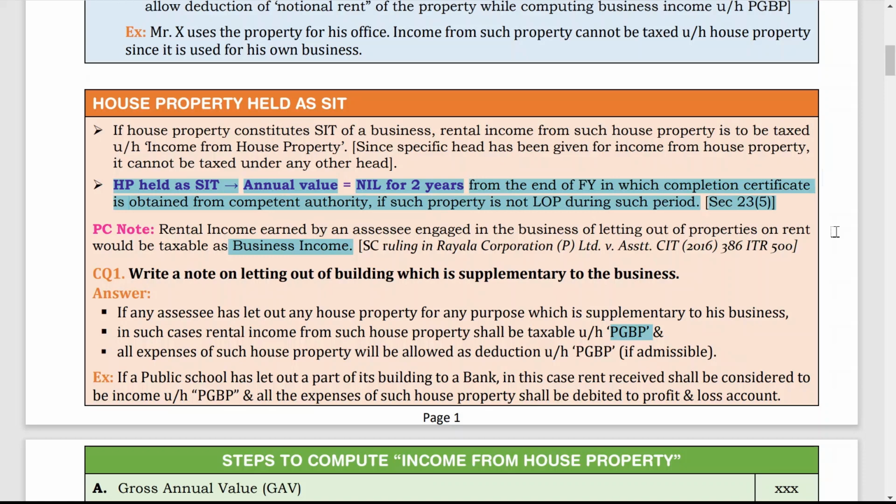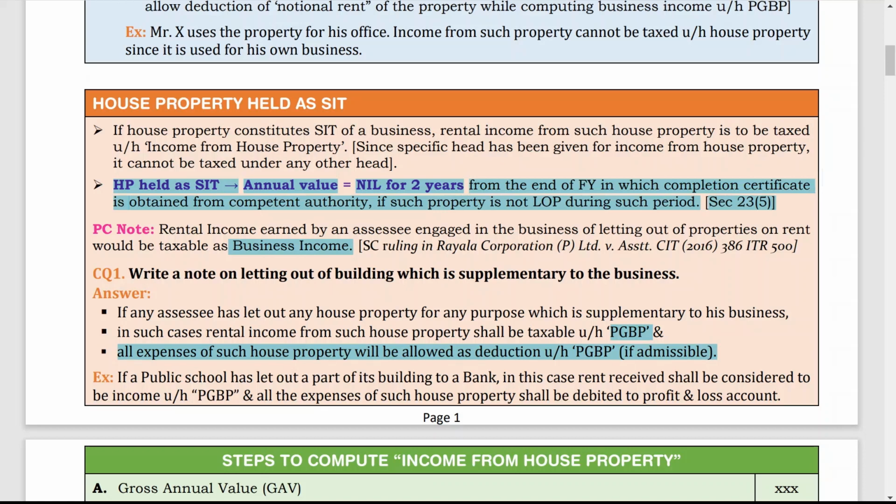And this is very important. If you are treating rental income as income of PGBP, then whatever expenditure you have incurred to generate that income is considered admissible expenses, and all expenses are allowed as a deduction. You have to keep that in mind. Because in house property all expenses are not allowed as a deduction, since there is one standard deduction available, which we will discuss in coming points.